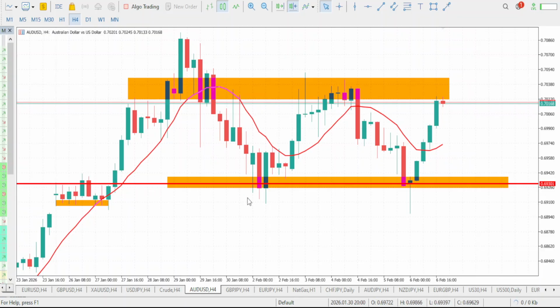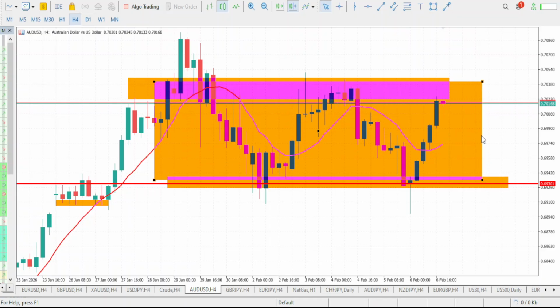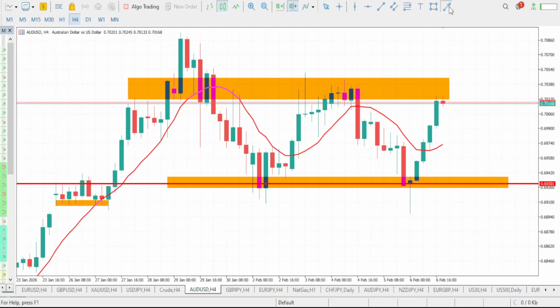Now, take a look at this trend right here. This is our current trend on AUD/USD, and as you can see, we are ranging. The market was able to rally up to tap our resistance level, then we had a rejection that made it drop back to our support. The market then rallied up to come back to our resistance, and we had another rejection that made it drop to our support.